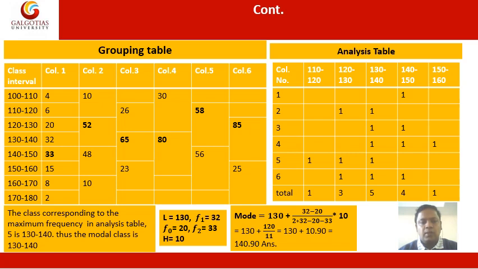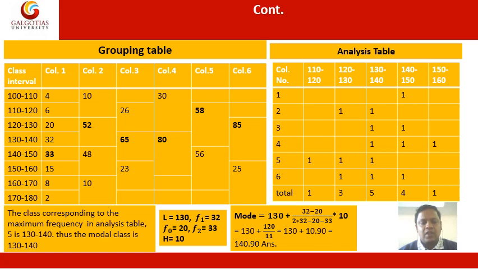When we talk about the grouping table, the grouping table has 6 columns: 1, 2, 3, 4, 5 and 6. The frequency which we were given in the question becomes column number 1. On the basis of the frequency, we can find the values of the other columns. To find the value of column number 2, we take the total of the first two frequencies, that is 4 plus 6, that becomes 10. Then the next two, 20 plus 32, becomes 52. Then 33 plus 15 becomes 48. 8 plus 2 becomes 10.